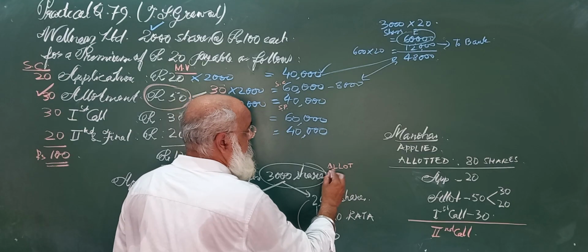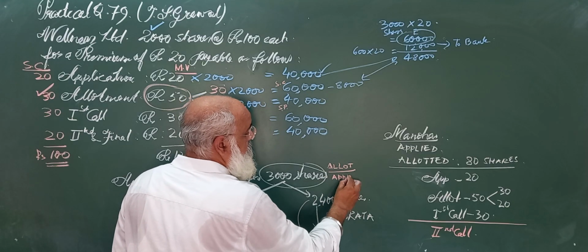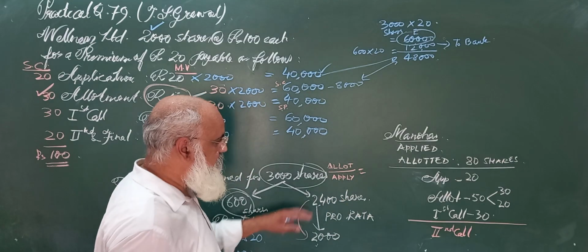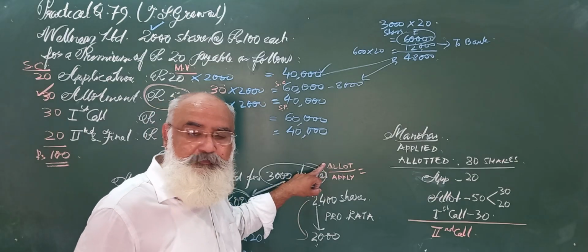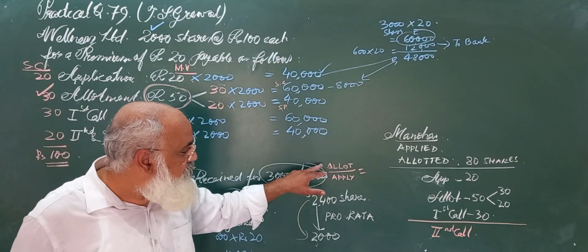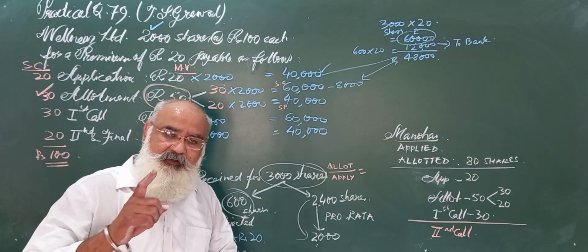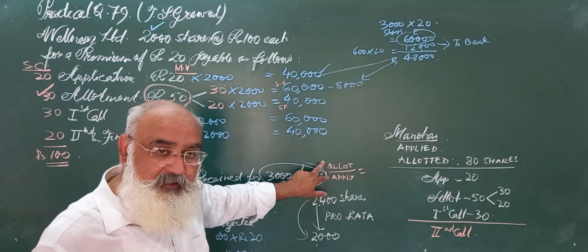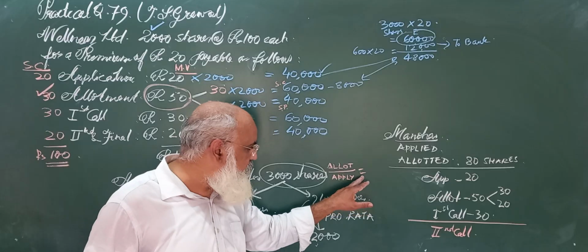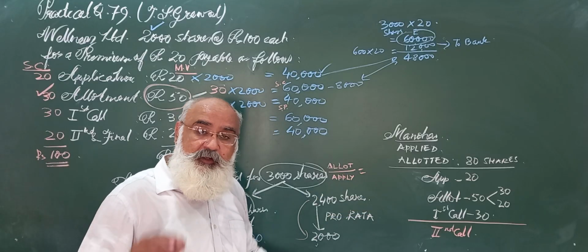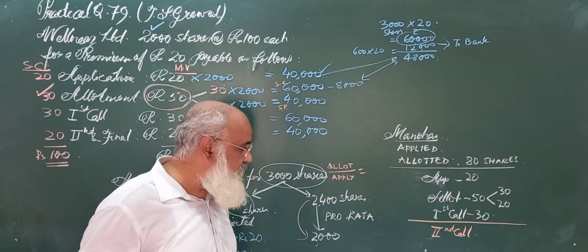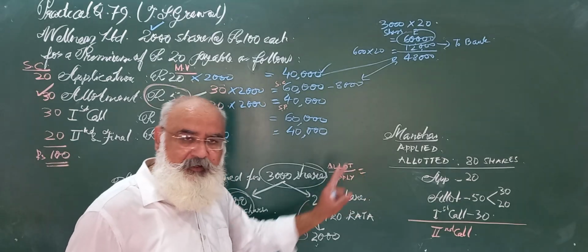This is an important concept. I particularly want you to write allot first and apply below, because then in the fraction you finally get, the numerator will be smaller than the denominator. So it will be easy for you for further calculation.